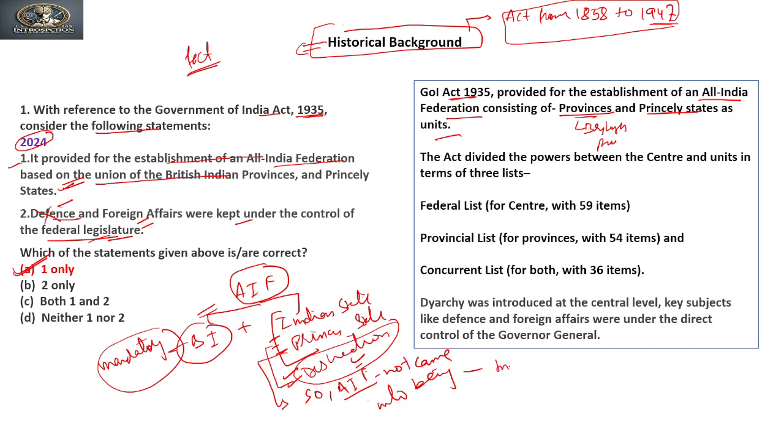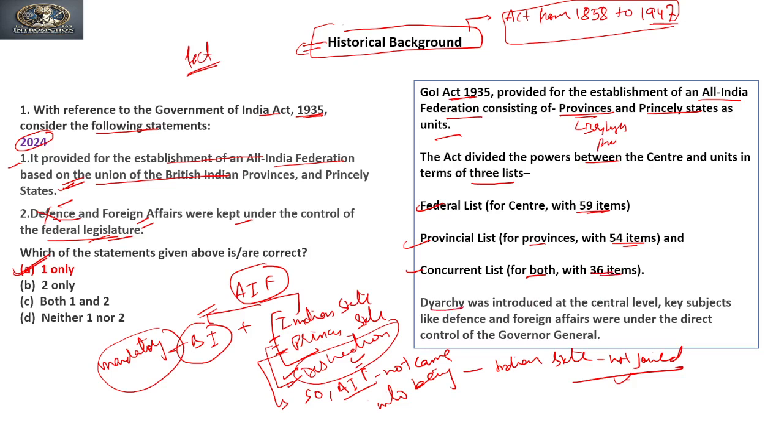Because the Indian states did not join it, the All India Federation did not come into being. The act divided powers between the center and the units into three lists: the federal list comprising 59 items, the provincial list comprising 54 items, and the concurrent list for both with 36 items.